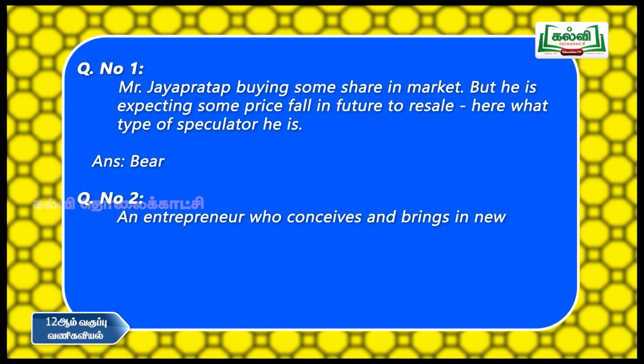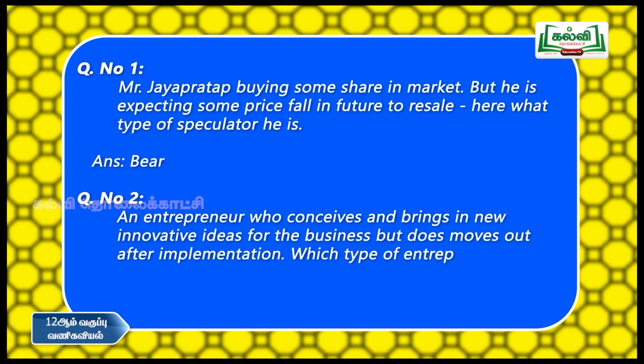Next one, an entrepreneur who conceives and brings in new innovative ideas for the business, but he does not move out after implementation. Which type of entrepreneur is he? We all know the innovative entrepreneur.